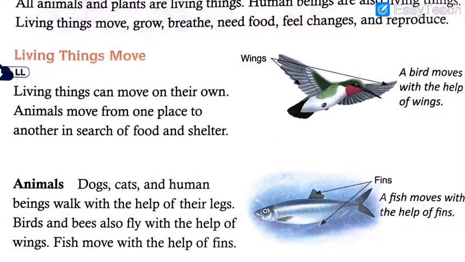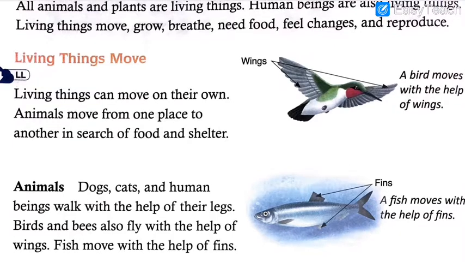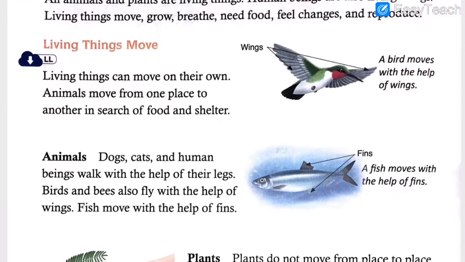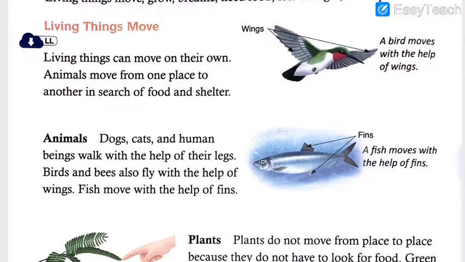Then we moved on towards the various aspects. First of all, I explained what are living things and what are non-living things, and the characteristics to keep in your mind so that you can easily differentiate between them.